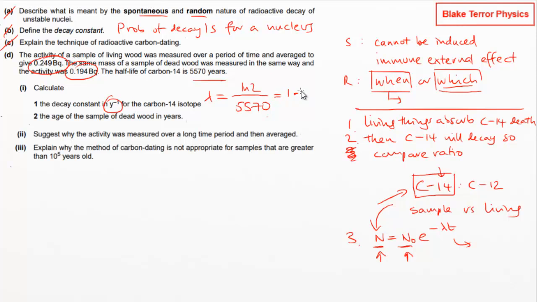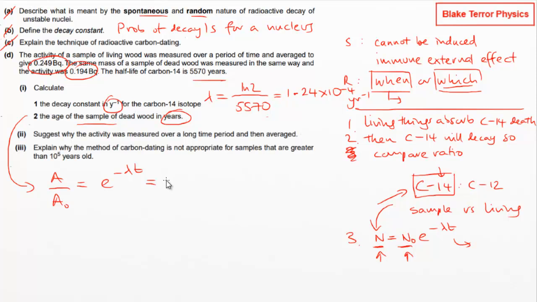We're getting 1.24 times 10 to the minus 4 years to the minus 1. So what is the age of the sample of dead wood in years? So we're doing everything in years. Let's just stay in years then. So let's come to this. We can say that the activity over the original activity is equal to e to the minus lambda t, where we're doing all of our time in years and our decay constant in years.